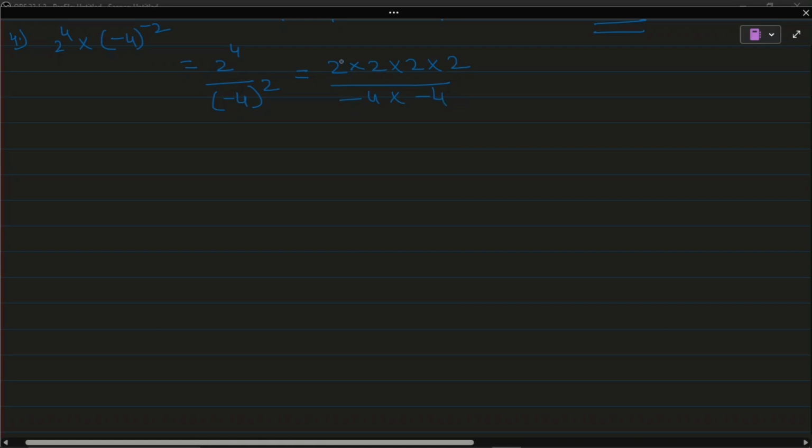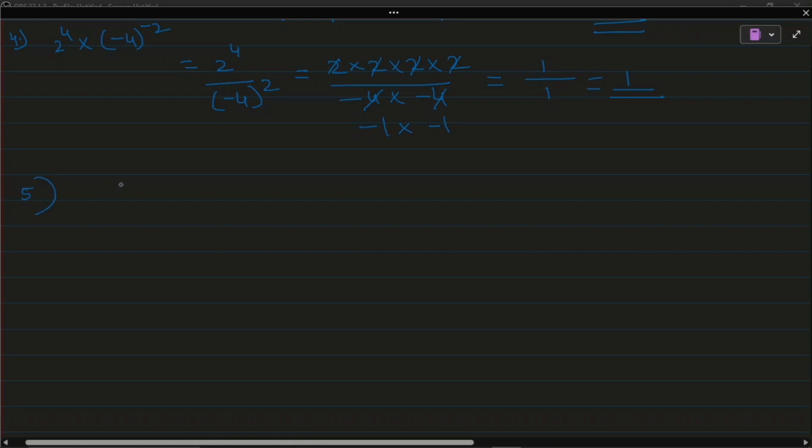Or here 2 into 2, that is 4, and from this 1 4. So here it is minus 1. Now here also 2 into 2 is 4, and here also 4. So here also minus 1 is left. So final answer, if nothing is left after cancelling, means there is 1 only. 1 divided by minus 1 into minus 1, that means plus 1. Or final answer 1.